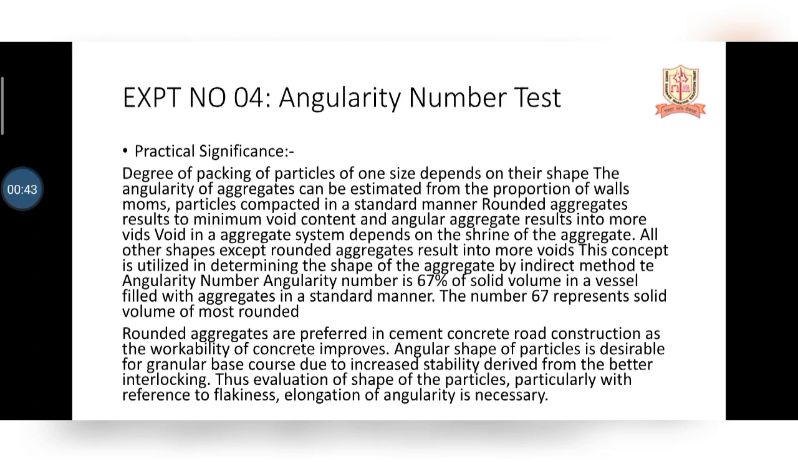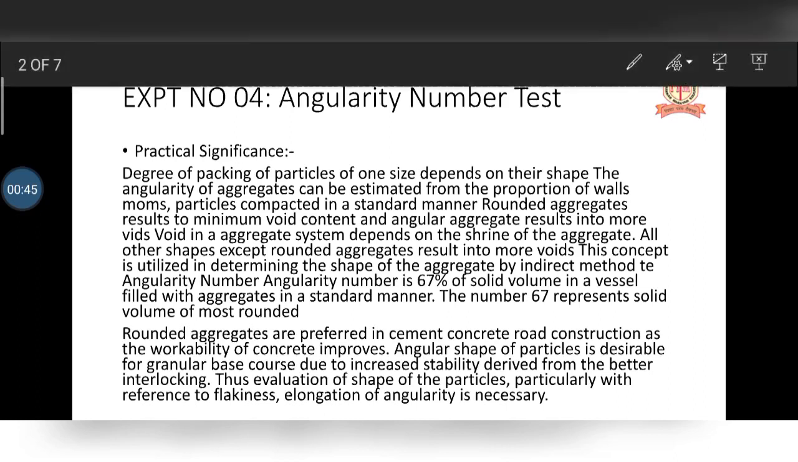Angularity number is nothing else than we are going to estimate the size of our aggregate, whether the aggregate size is small or big, and what voids are present in between your aggregate. The round aggregate results in a minimum void content. An angular aggregate results in more void. If an aggregate is round in shape, obviously the void will be minimum. If an aggregate has an angular shape, then the voids will be more. The voids in an aggregate system depend upon the shape of the aggregate. All other shapes except the round aggregate result in more void.